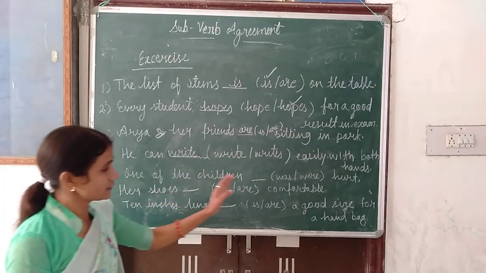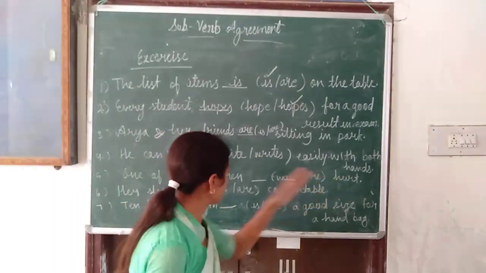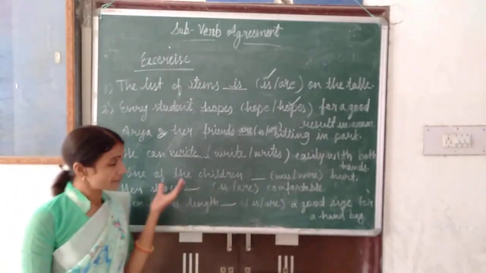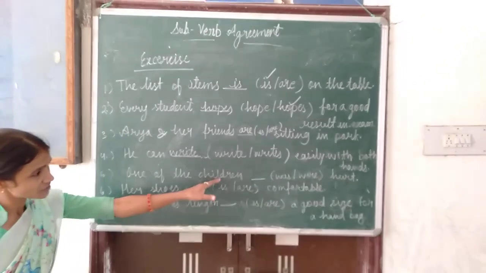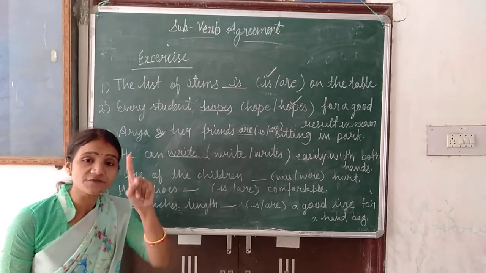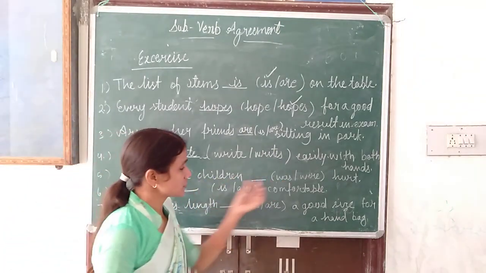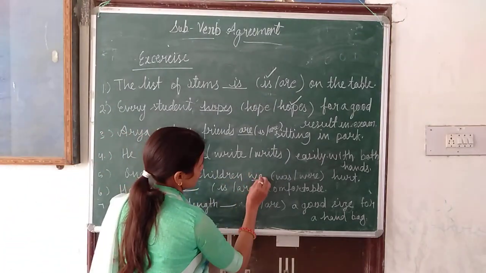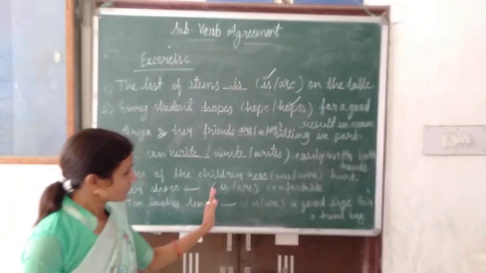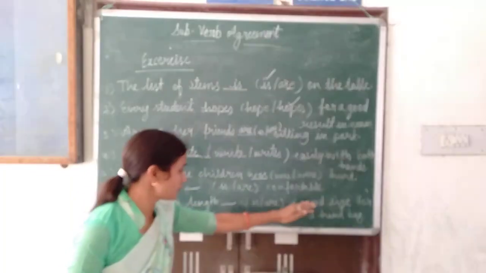One of the children were hurt. Children is a plural number, but among them only one child is hurt. One of the children, उन children में से सिर्फ एक. So we will use singular verb was. Her shoes is or are comfortable.